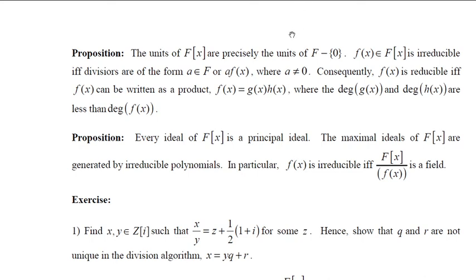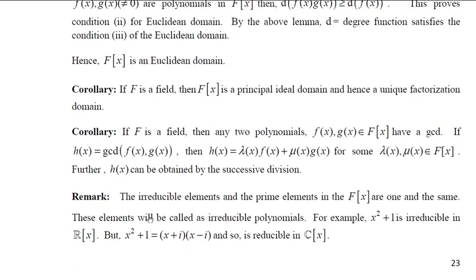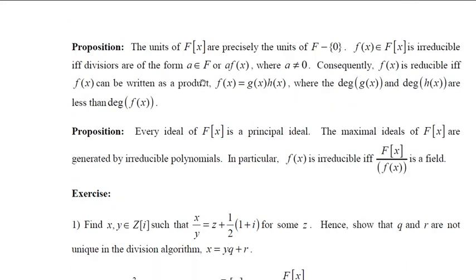See, for example, here x^2 + 1: the divisors of this are 1 or 1 times x^2 + 1. That is of this form.